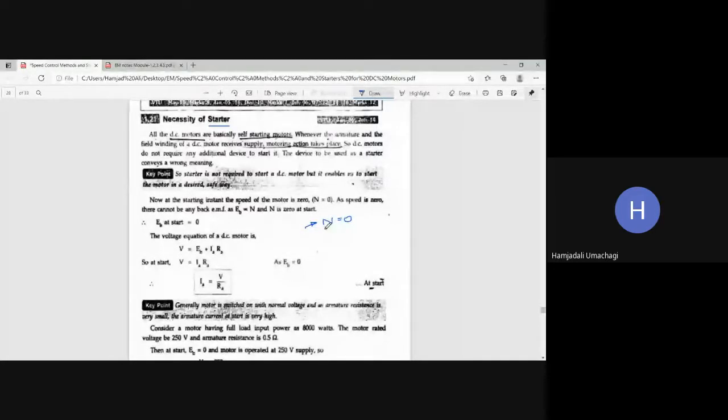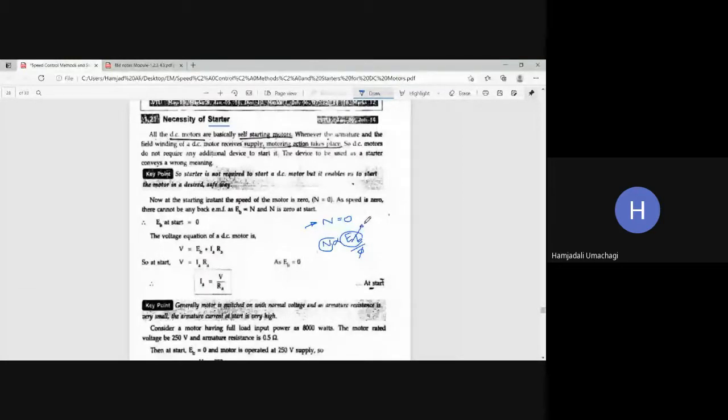N is directly proportional to EB by phi, the speed of the DC motor. So at the time of starting of the DC motor, speed of the motor is zero, and if speed is zero, then what about back EMF? N is directly proportional to EB, so automatically back EMF is also going to become zero.